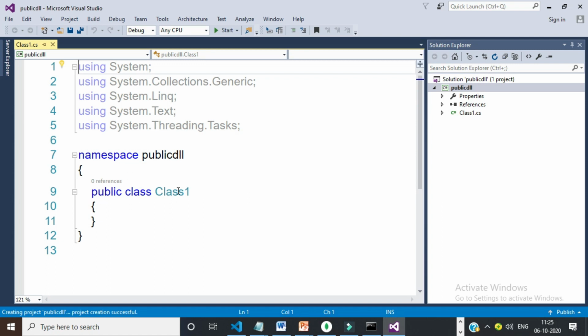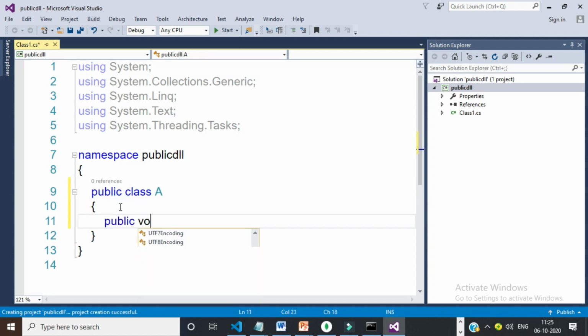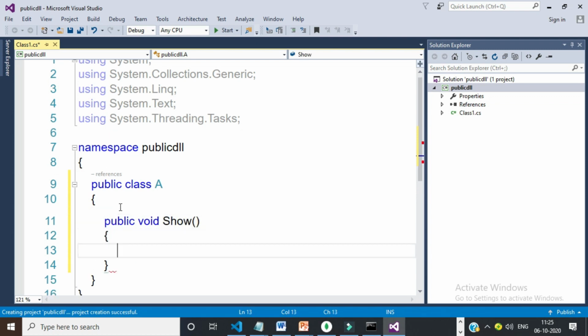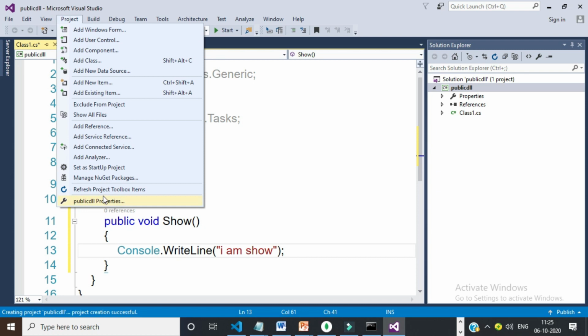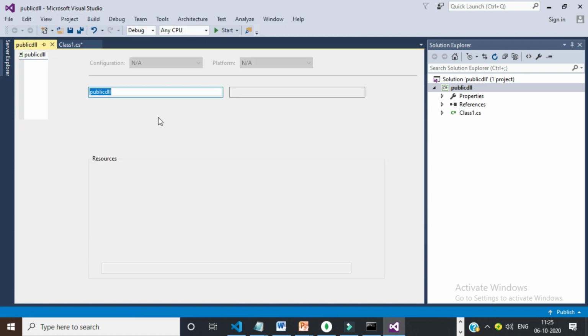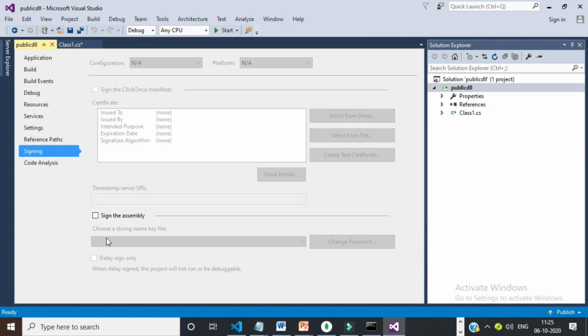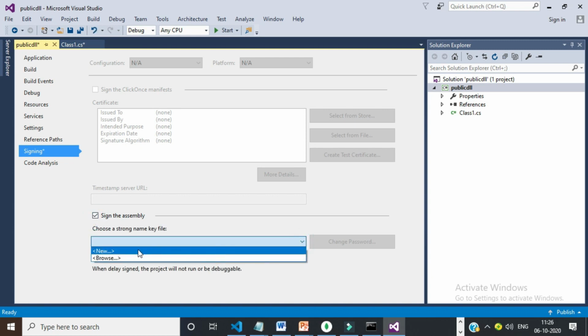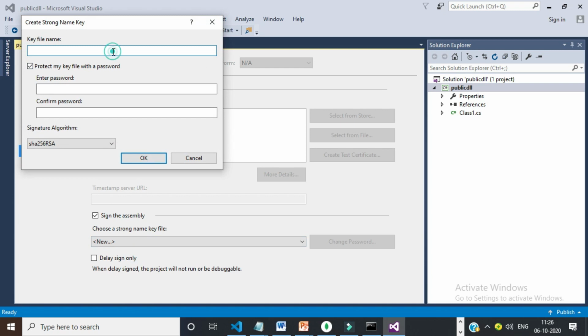Same steps again. Here you can give the name of the class as A. Here I will declare one method, public void show. Is it clear? So here I will print Console.WriteLine of "I am show". Now don't build. Go to project. Before build, you create the strong name SNK file. Select signing, check the checkbox sign the assembly, and here you can go to new. Here select the key file, mykey.snk, and no need of a password.